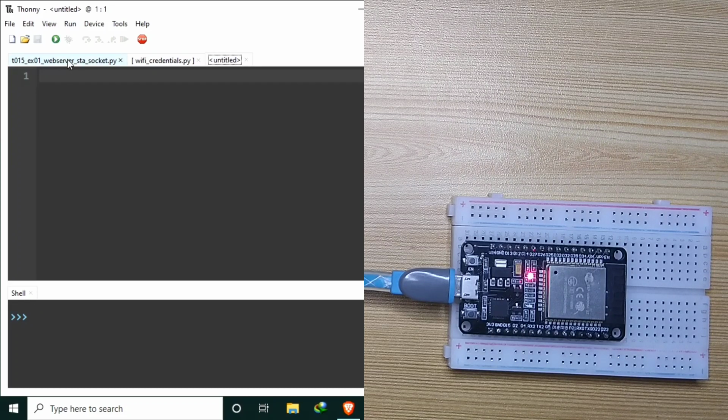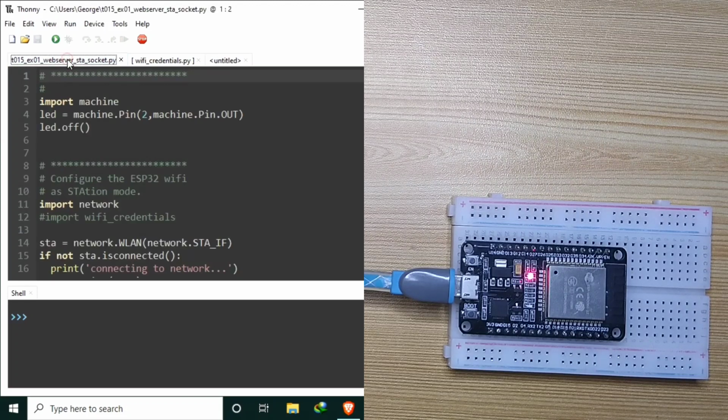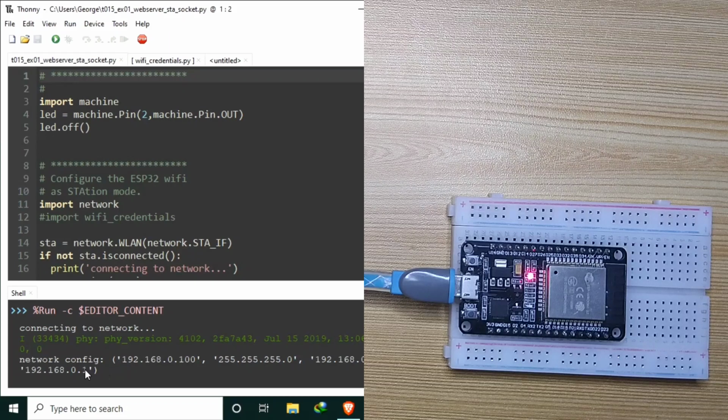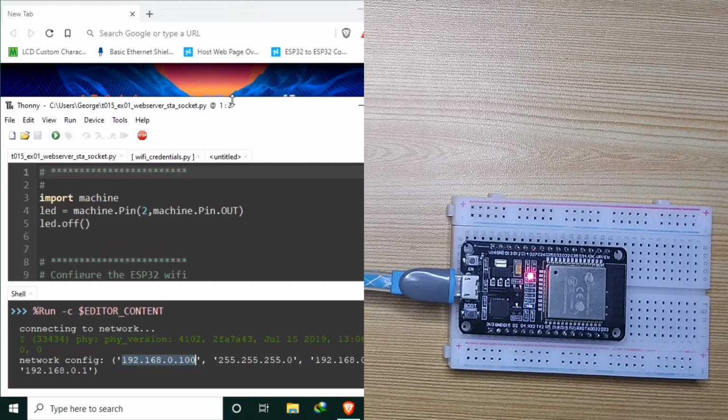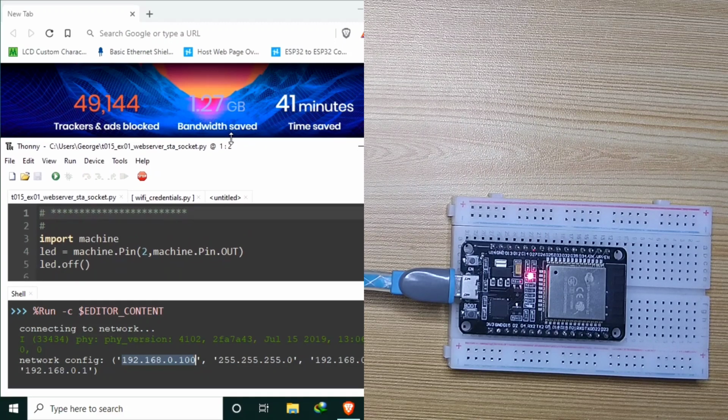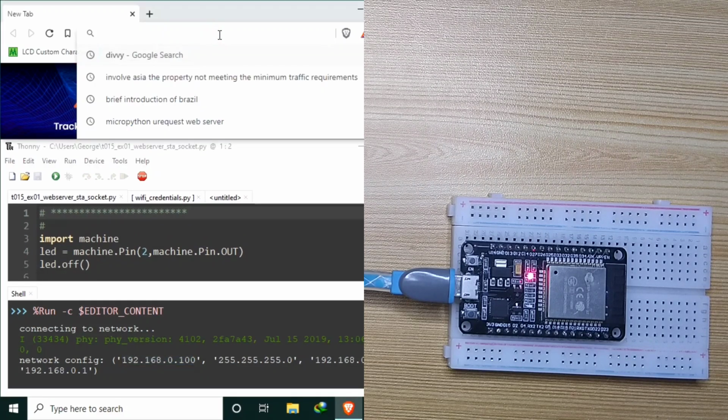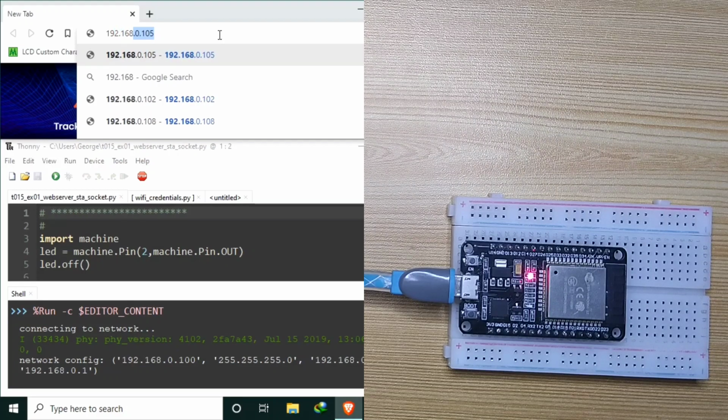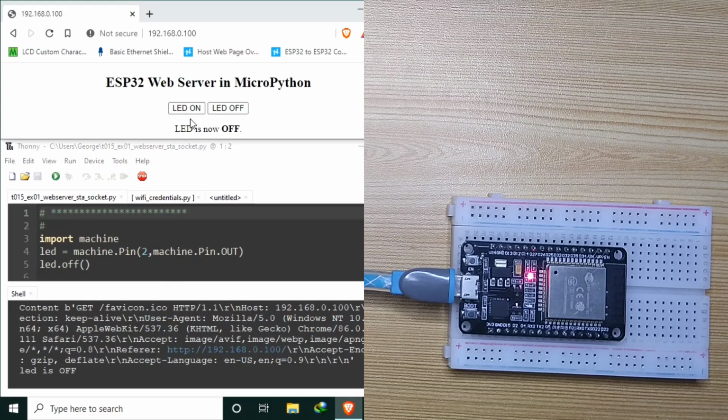I have here a source code prepared. Let me run it and give it some time to give us its IP address. Okay, this is the IP address we need. And let me open the browser and let me type it, 192.168.0.100. That is the IP address here. Hit enter. And it should give us the web server for controlling the LED.